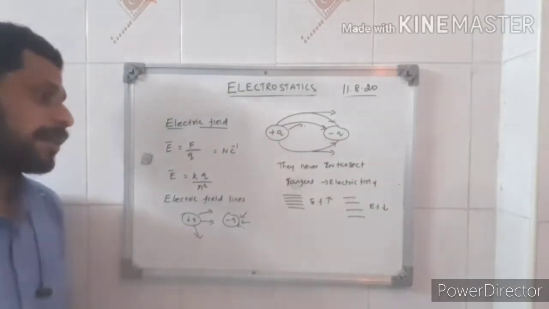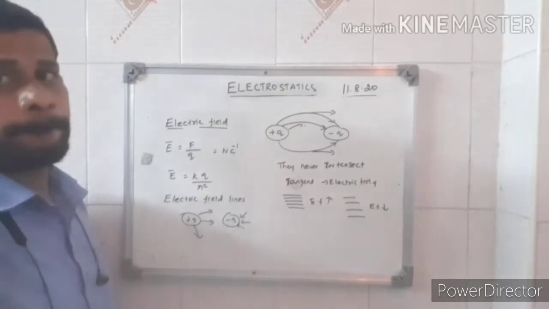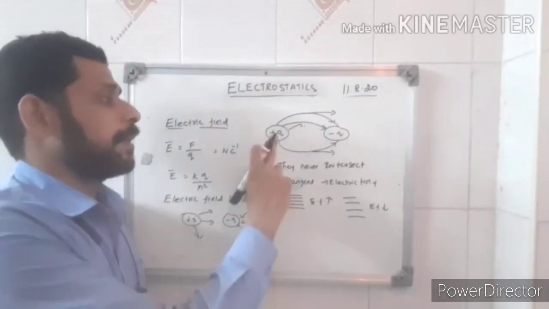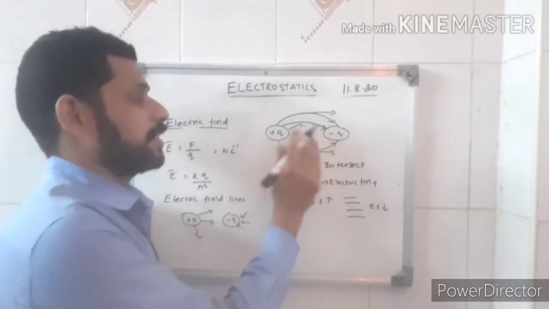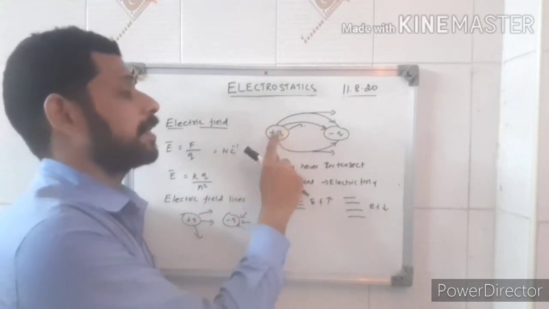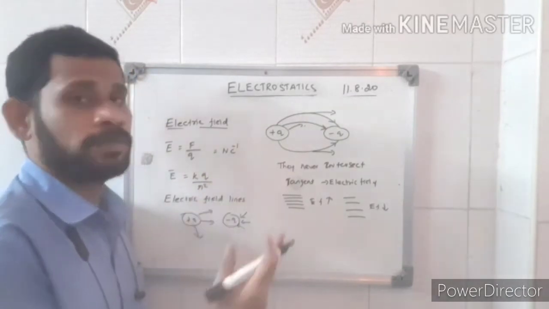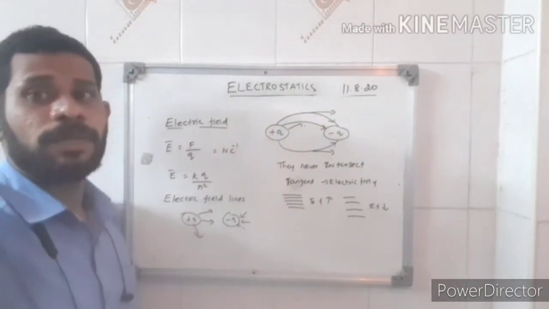Then the last but not least, remember this: the number of electric lines depends upon the magnitude of charge, whether you start from the positive to the negative.